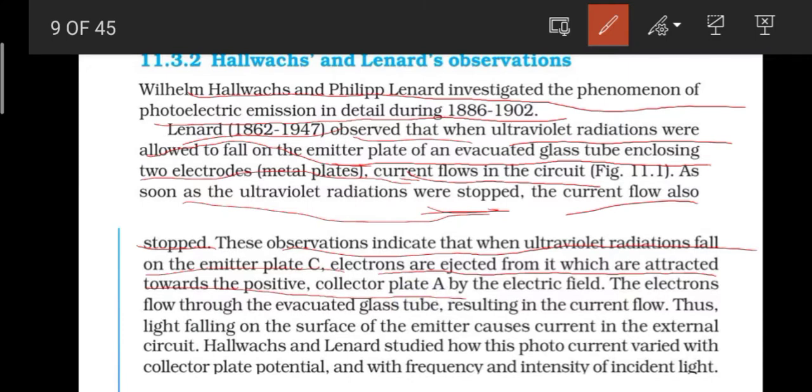So you have understood till now that plate A is the positive charge and plate C is the negative charge, from where electrons are emitted. In plate A, as it is a positive charge, electrons will get attracted towards it. So plate A is just collecting the electrons, and the electrons flow through the evacuated glass tube, resulting in the current flow.